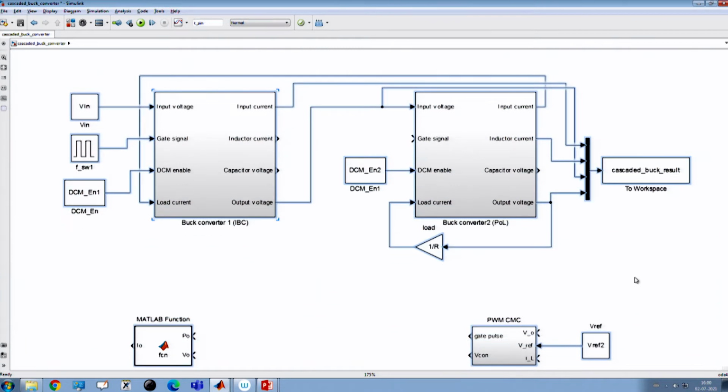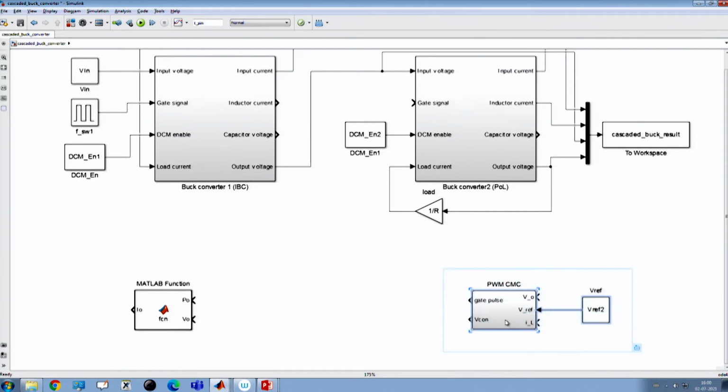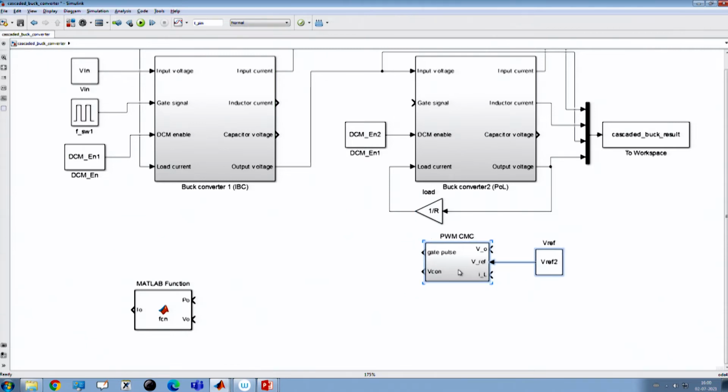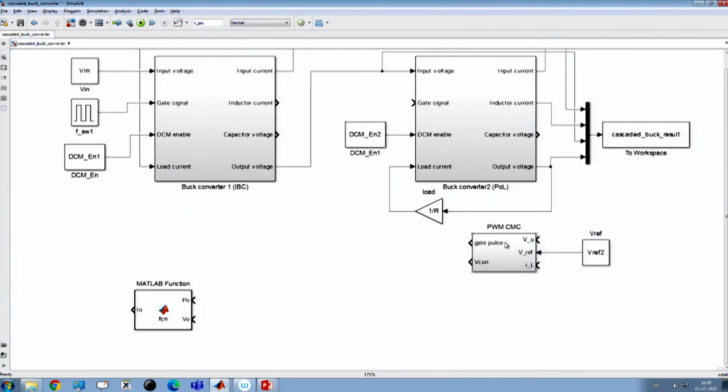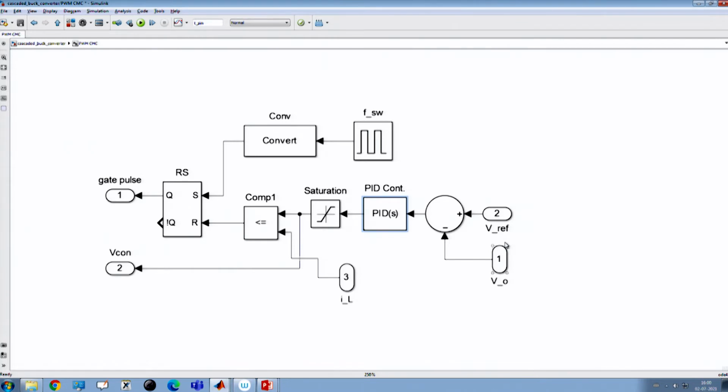So, yes. Now, I want to operate the first stage in open loop, and that is already connected, but I want to operate the second stage in the closed loop, and this is the current mode control, which I have already demonstrated in my earlier presentation. So, this is my Vref2, the reference voltage 2 for the second stage.